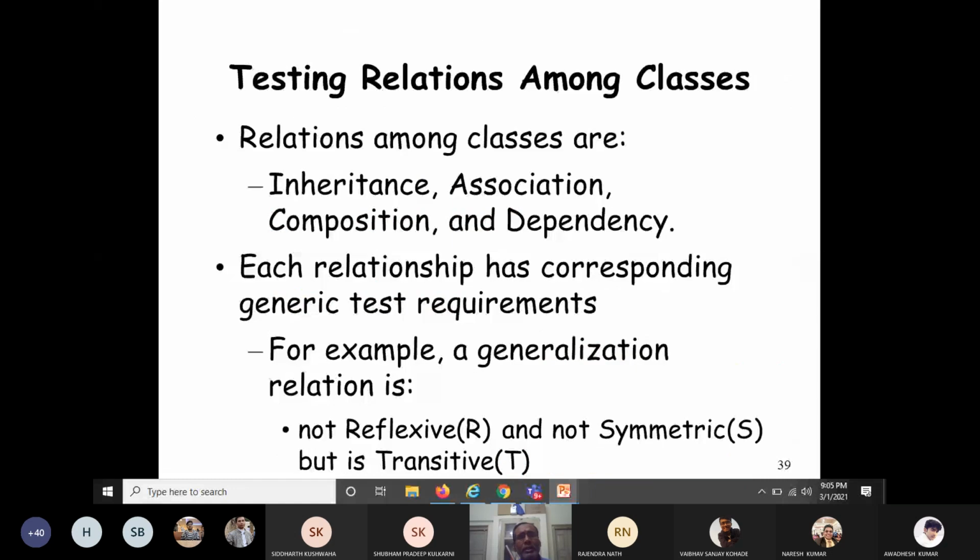Now let's see how to test the relations among the classes. The relations among the classes, I have already told you, they are inheritance, association, composition, dependency, generalization, etc. Each relationship has the corresponding generic test requirement. Let's take a simple example. I have already told you one relation is generalization relation. Generalization relation means, for example, you are making your library fees paid, or you want to pay your institute fees.